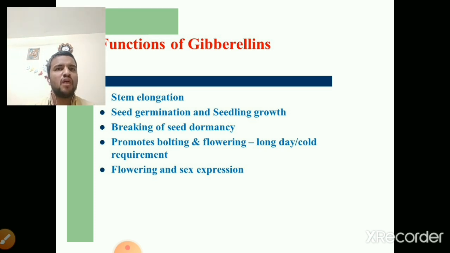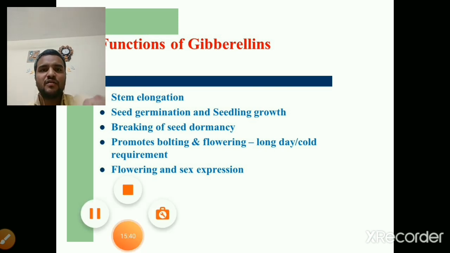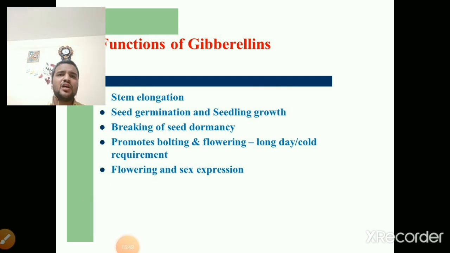Next, come to the functions of gibberellins. Gibberellin helps in stem elongation. It also helps in seed germination. Next, it also helps in seedling growth. It also breaks the seed dormancy.